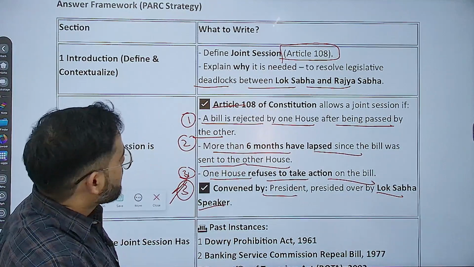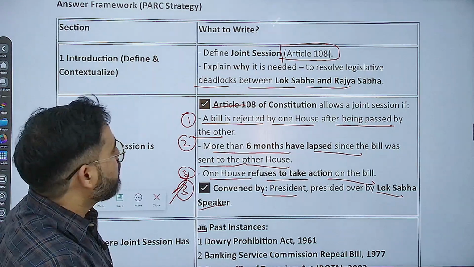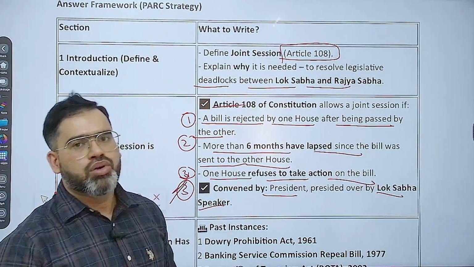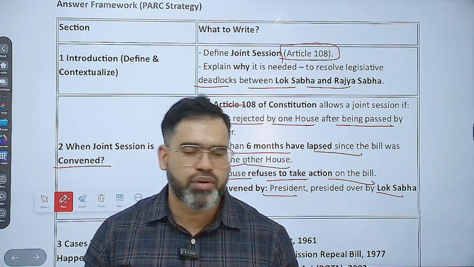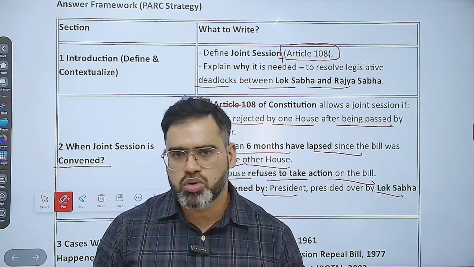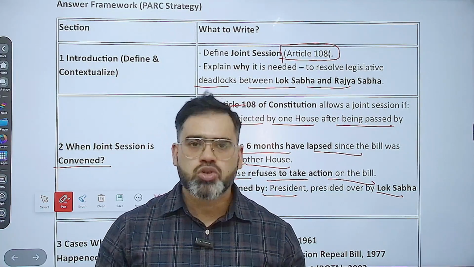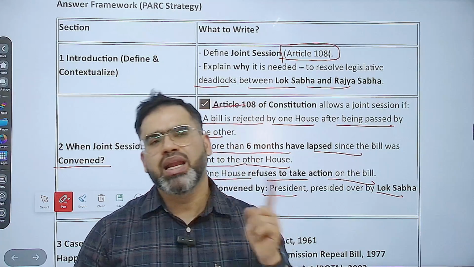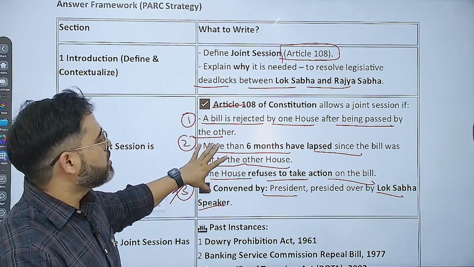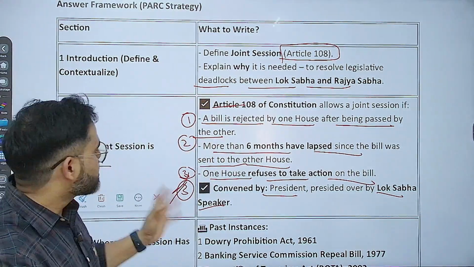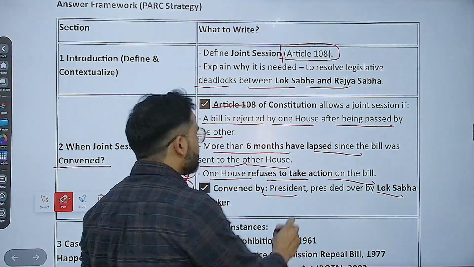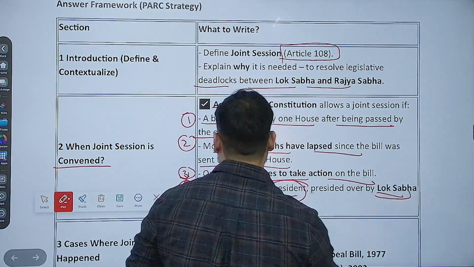So joint session और कब होता है? Like when we pass the budget basically, तो साथ में आ जाते हैं. Or for example, the head of state of another country comes, for example when they visit India and we give them an opportunity to talk to Lok Sabha and Rajya Sabha together, then also we convene the houses together. But उसके लिए कोई article number has not been dedicated. Constitution में बस इतना ही article number दिया है, but there is no other part there. So it is convened by the President, and presided over always by the Lok Sabha Speaker.